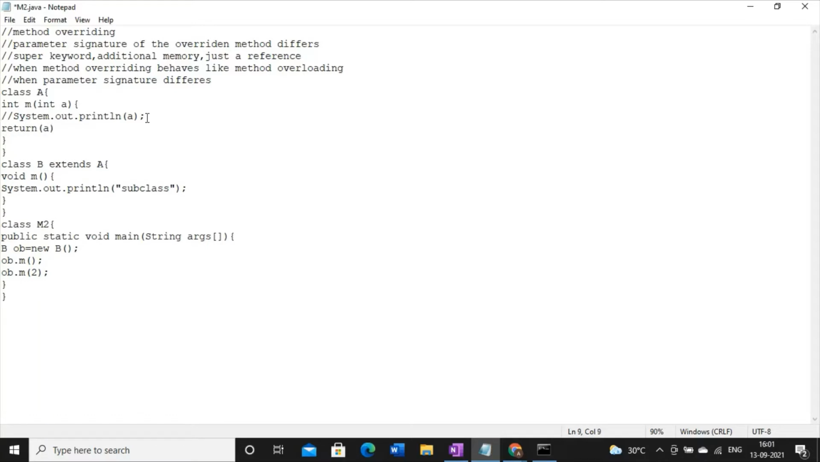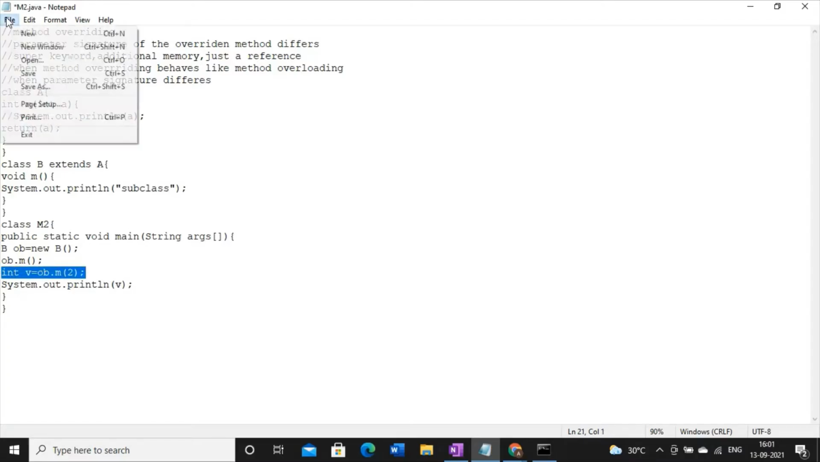Say return a. And now at the time of calling the method, I have to assign it into a variable, and the type of the variable will be int. And then I have to write system.out.println, and then we have to print this variable v in order to see the output of this method.